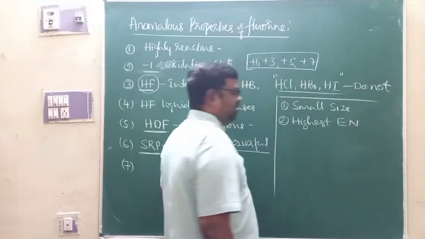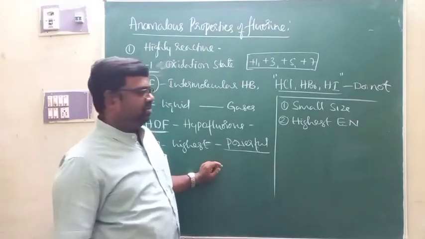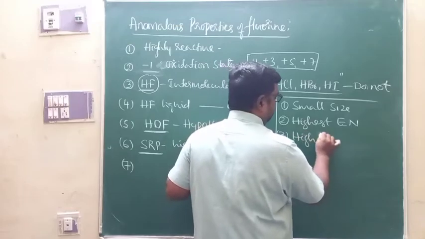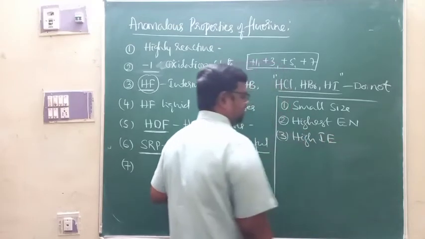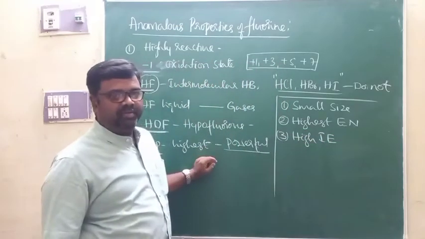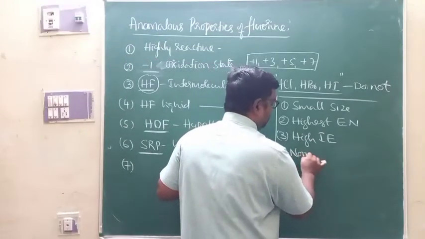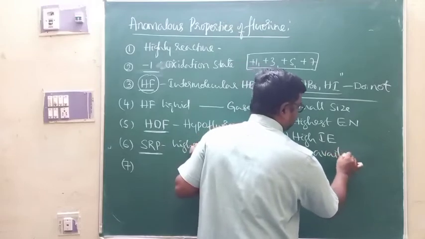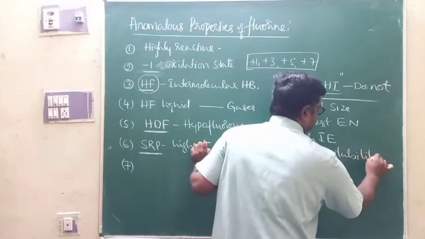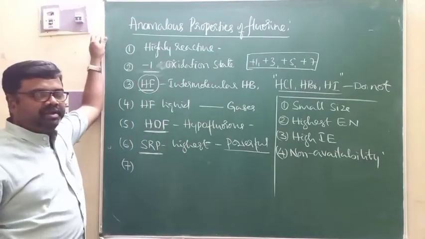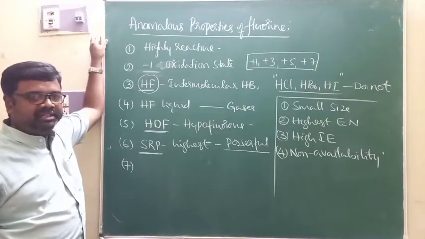Third one is it is characterized by high ionization enthalpy. And of course, fourth reason is non-availability of d orbitals, that is fluorine doesn't have d orbitals in its valence shell.